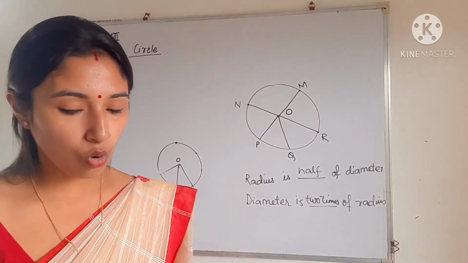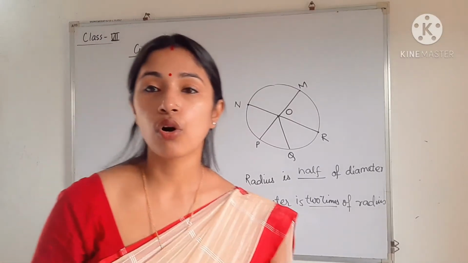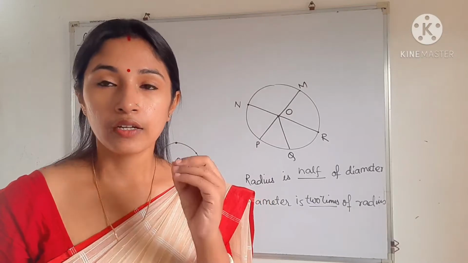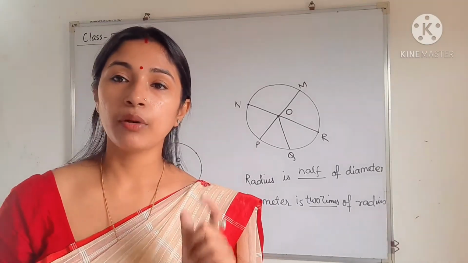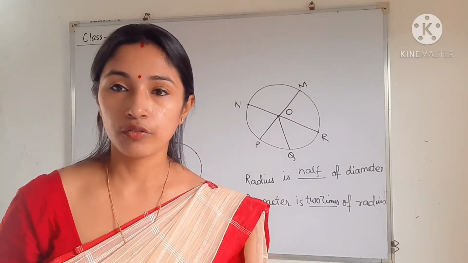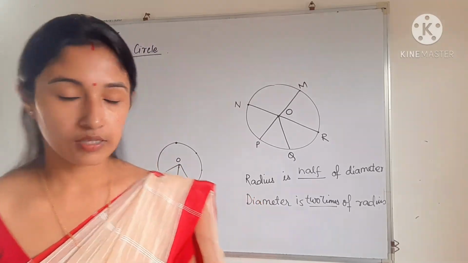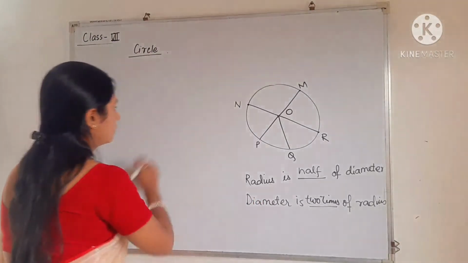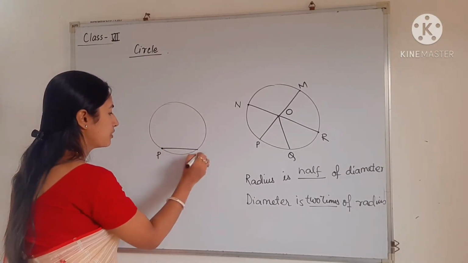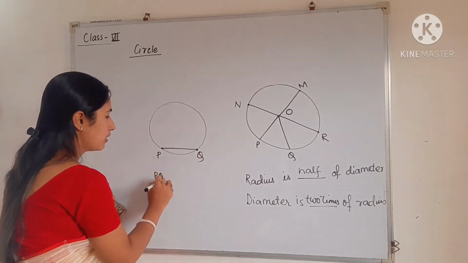The next one is a chord. Chord is a line segment with its end points on the circle. That means chord will not pass through the center. Okay. It is also a line segment, but the end points of this line segment should touch the boundary of the circle. Chord will not pass through the center of the circle. See, so this is the chord. Suppose PQ, and there are many chords you can draw. Okay, so PQ is a chord.